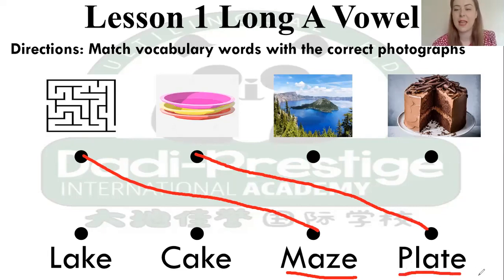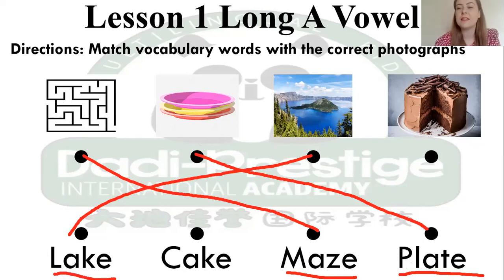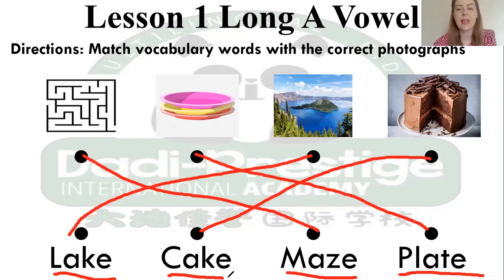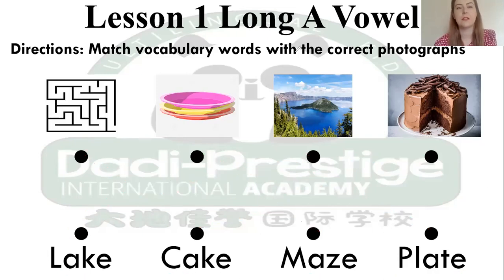So we have plate. Next, we have a lake, lake. Which one is lake? Lake. And this one is lake. And last one, easy, because we only have one left, is cake, cake. So we'll match it with the word cake. Okay, let's move on to the next 4 words.